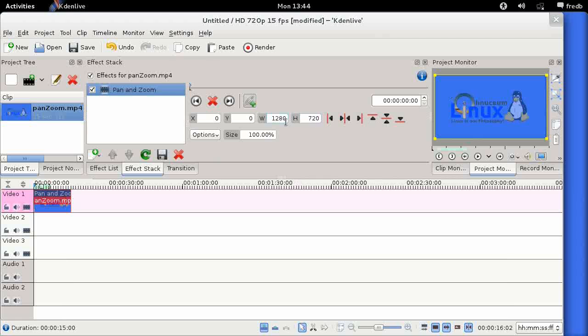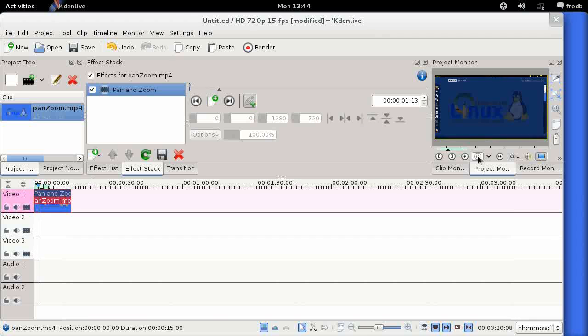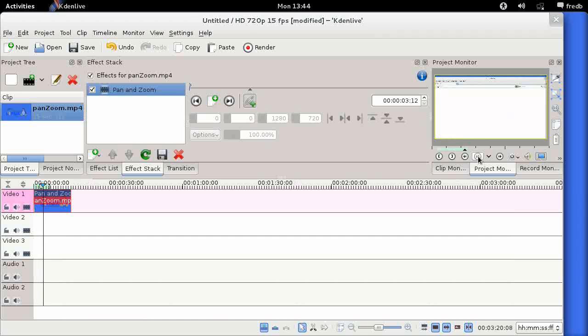So first thing I'm going to do is play the video to the point that I want it to start zooming in. So in we go, we start up Firefox, and at that point where we're actually just about to type, in fact I'll just go back a couple of frames to there, that's the point where I want to start the zoom effect.